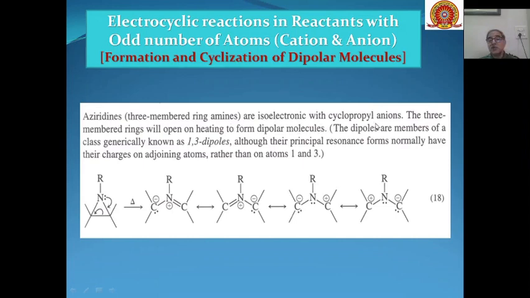The three-membered ring opening of these can lead to the formation of dipolar molecules, generally known as 1,3 dipoles. So 1,3 dipoles are formed, and these can be formed through electrocyclic reactions. For example, in this case you can see aziridines are converted into 1,3 dipoles through thermal reactions.